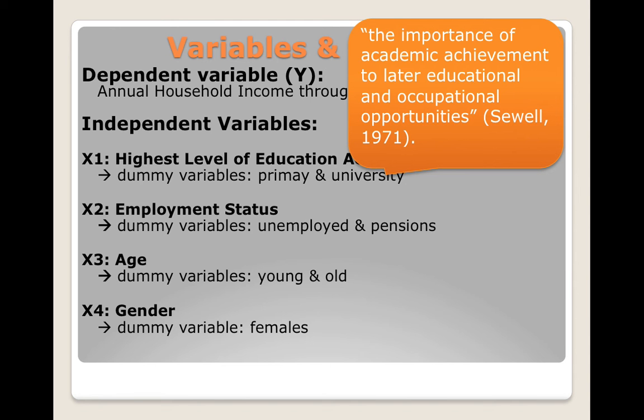My second independent variable is an Australian's employment status, where those who are unemployed and reliant on pensions have been turned into dummy variables, and those who are employed are used as the reference category. Age is the third independent variable. Those who are young and are 18 to 29 years of age, and those who are elderly and are 60 years of age or older, have been turned into dummy variables. Those who are in between, also known as middle-aged, are used as the reference category. Furthermore, gender is my fourth independent variable, where females have been created into a dummy variable and males are left as the reference category.